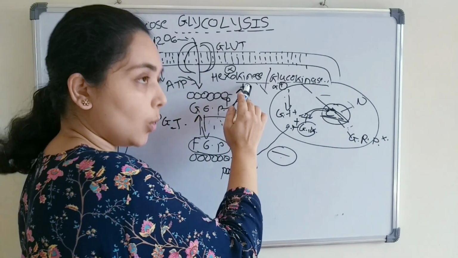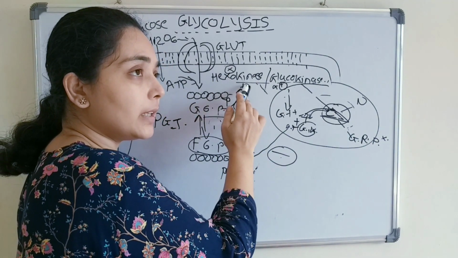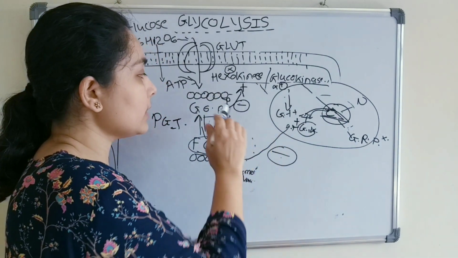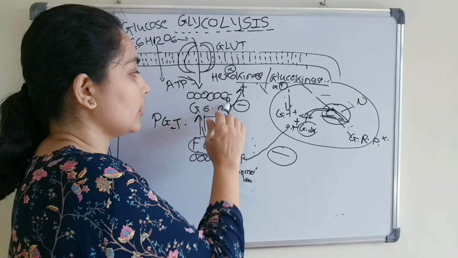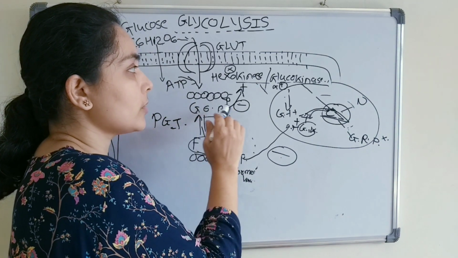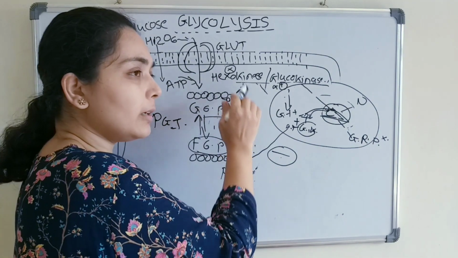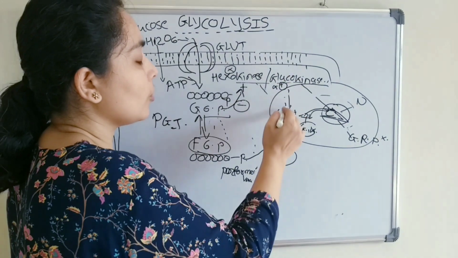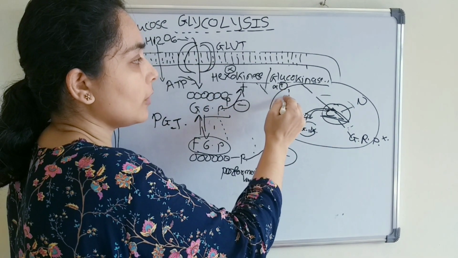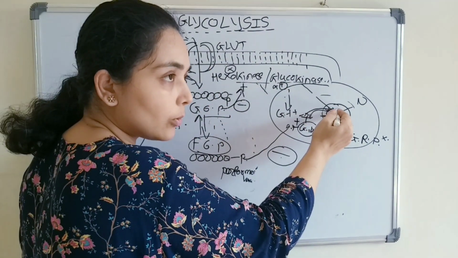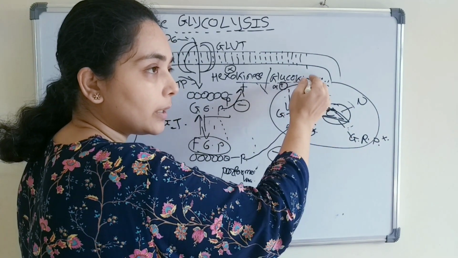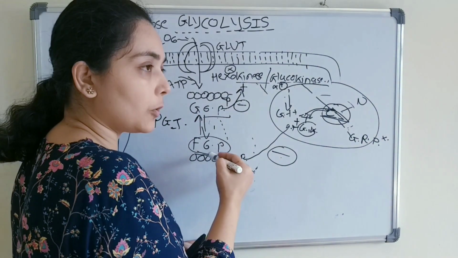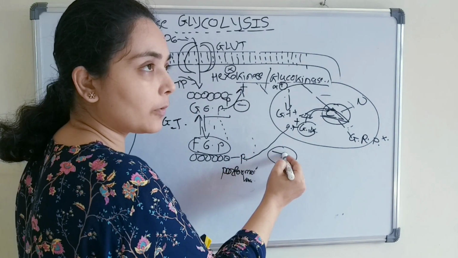In the presence of glucose, it will give the signals, so the hexokinase will function. That means it is a positive regulator, and the first product of glycolysis, glucose 6-phosphate, will act as a negative regulator. It will bind to it and stop its activity. And for glucokinase, at higher concentration of glucose, some glucose will enter into the nucleus and act as a positive regulator, glucokinase will come into action, and the second product, fructose 6-phosphate, will act as a negative regulator and